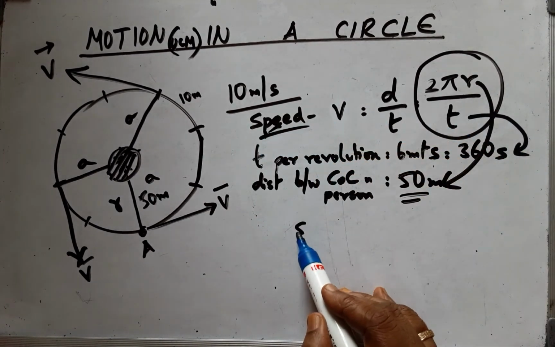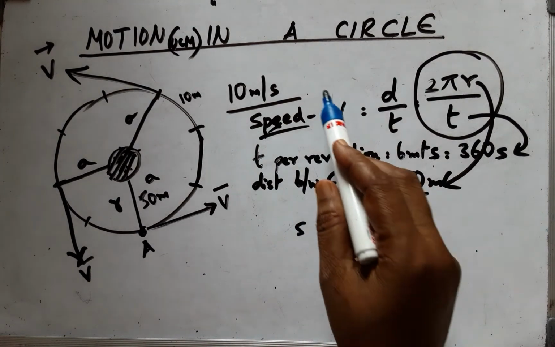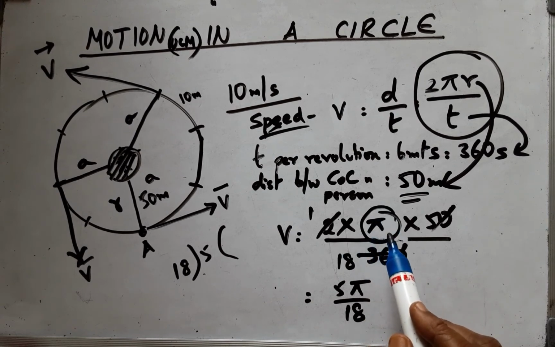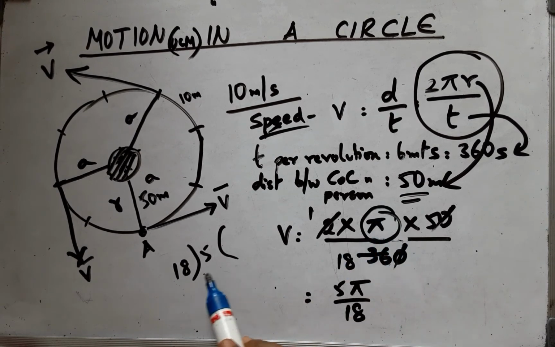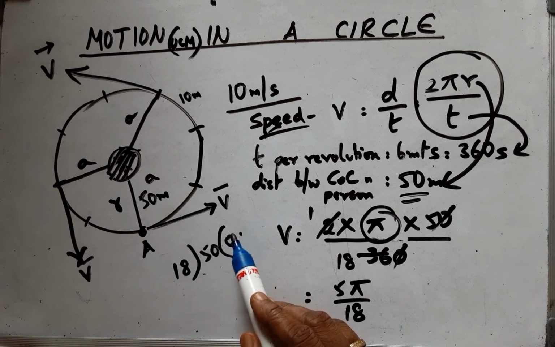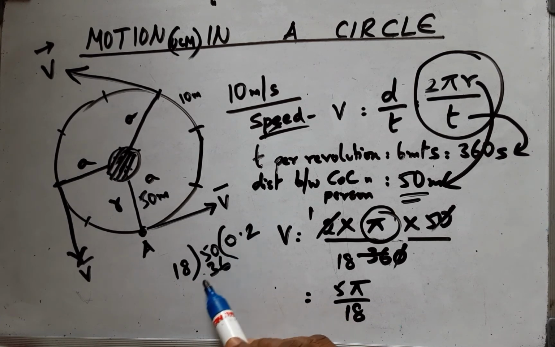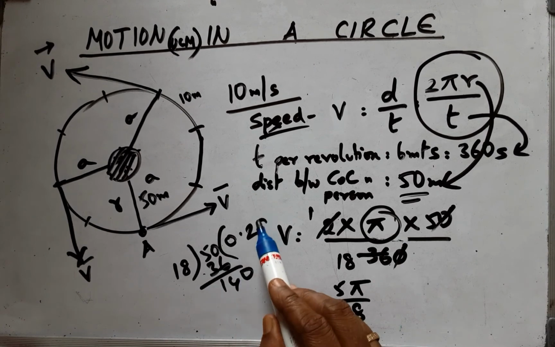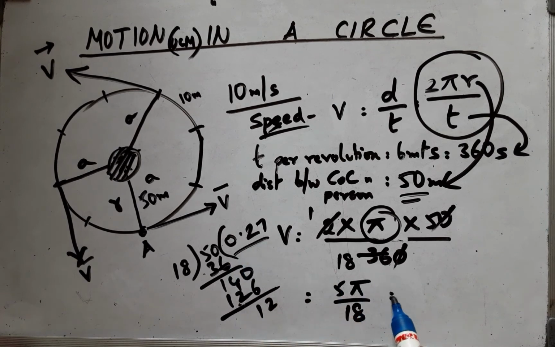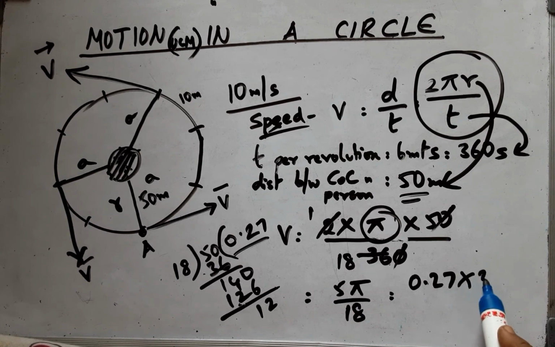Now replacing the r value, this being the radius, and the t value, we can arrive at the speed. Speed is represented by v without the vector symbol. I have retained the pi without putting any numerical into it up to the last point, and see how I am doing the division. It is 18 to 36 and 14, and therefore 9s, and the answer herein is 0.27, 5 divided by 18 comes to. Now I will come into the pi value and simply multiply these two variables to arrive at the answer.